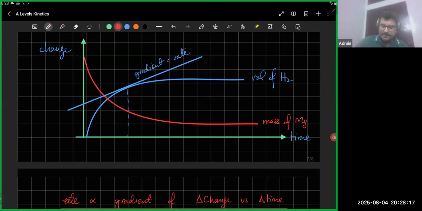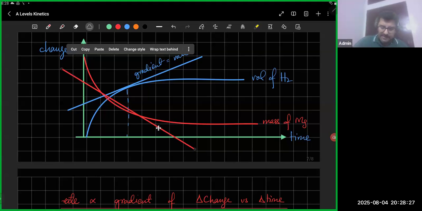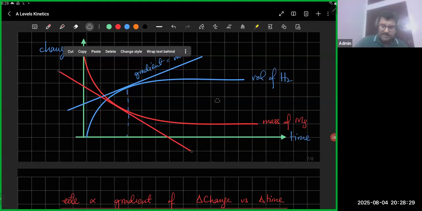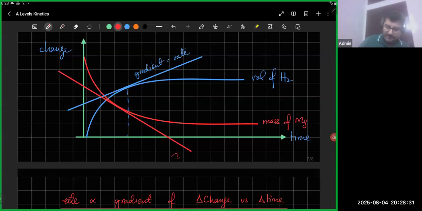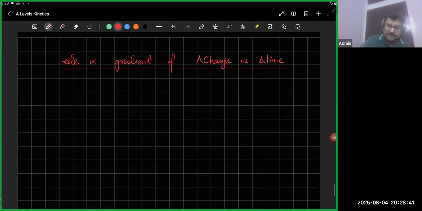For the red line, because the change is decreasing, it could be a decreasing gradient. But it doesn't really matter whether it's a decreasing gradient or not. The sign does not matter. The steepness is what matters, right? So the sign of the gradient is simply ignored.